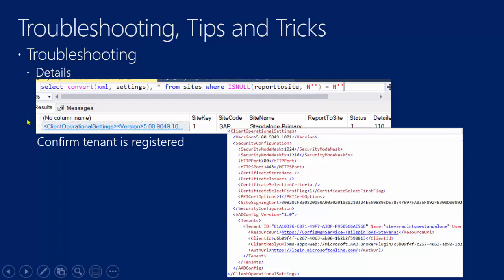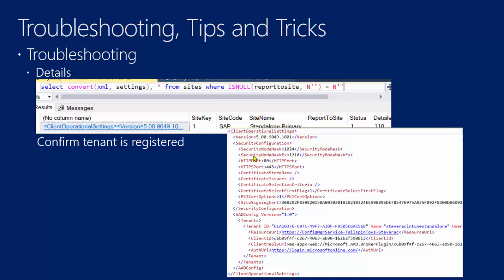So you run this query, and you get back this line here, right? And then if you click on this, you're going to get an XML blob that will look very similar to this, and this will indicate to you, if you have something similar to this, that your tenant is registered correctly, and so you should have no issues as a result of having the tenant registered improperly, right?